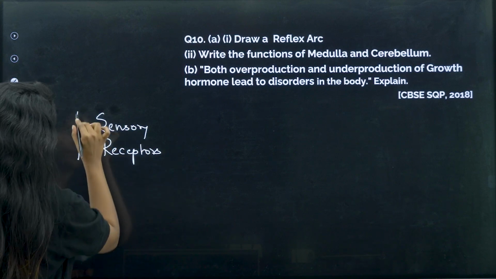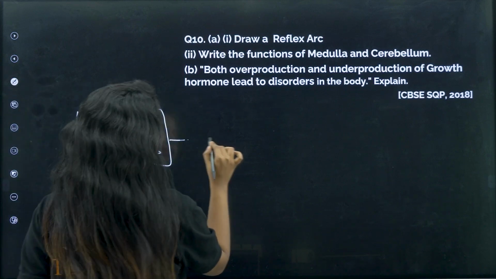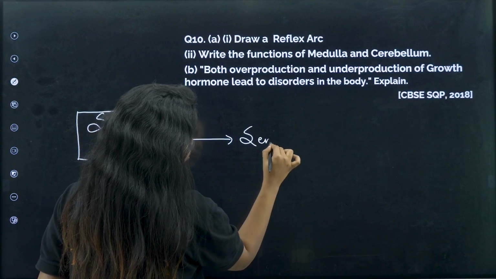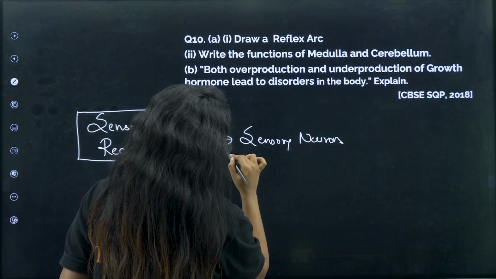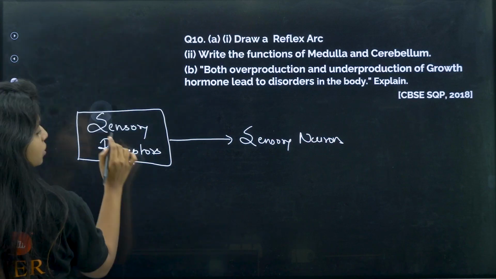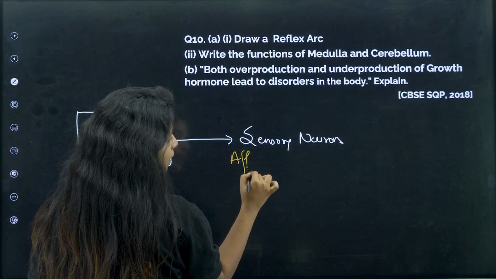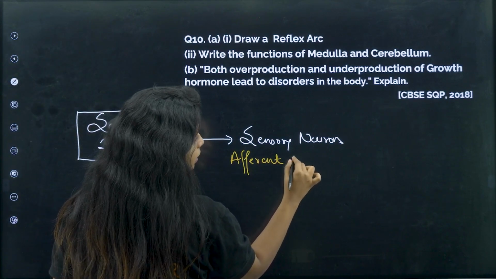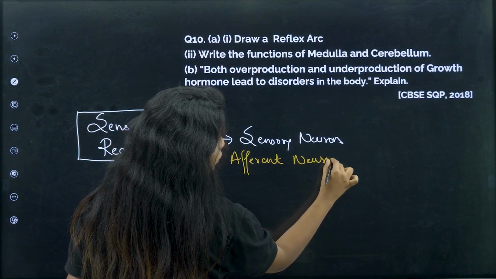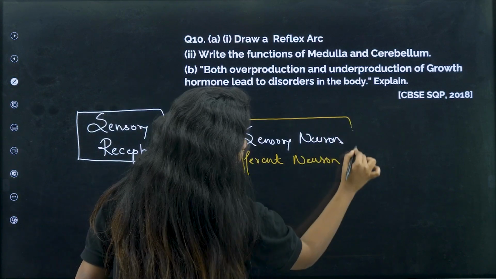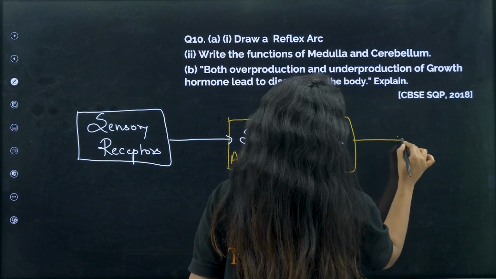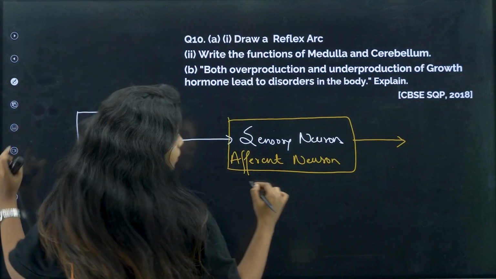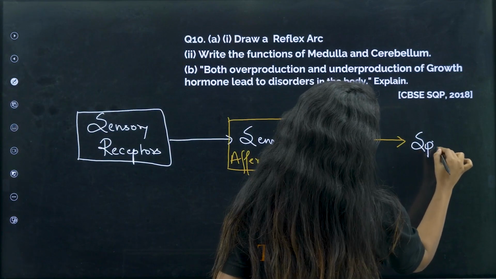Now the sensory receptors will be giving the signal to sensory neuron. This is a neuron. Sensory neuron is also known as afferent neuron. Now this neuron will be moving towards your spinal cord.